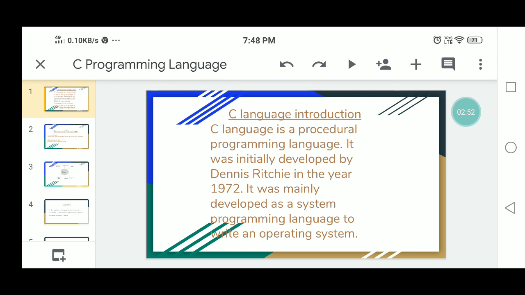This C language has evolved from three different structured languages: one is ALGOL, next is BCPL, and next is the B language. It uses many concepts from these languages while introducing many new concepts: data types, structures, and pointers. These three are included in the C language.